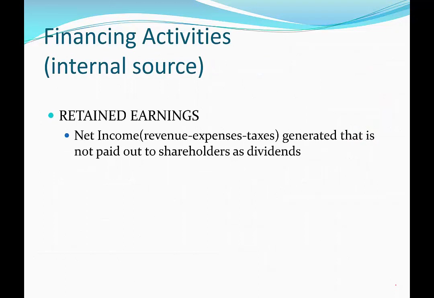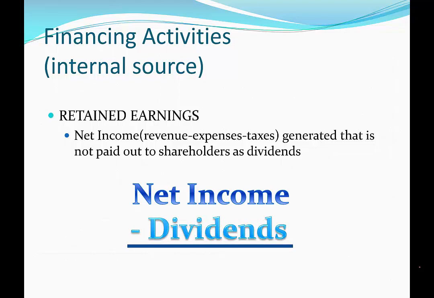The internal source of funds is called retained earnings. Retained earnings are the funds that come from net income after the company has paid out any dividends to its shareholders. At the end of a fiscal year, my pen company totals up its revenues, subtracts its expenses like wages, electricity, taxes, and then decides if it will share some of what is left over with the shareholders. If we do, we subtract that amount from the money we made that year. The money left over is retained earnings, so it's what it sounds like: the earnings that we have retained or kept. A company can use these retained earning funds to purchase new major assets.